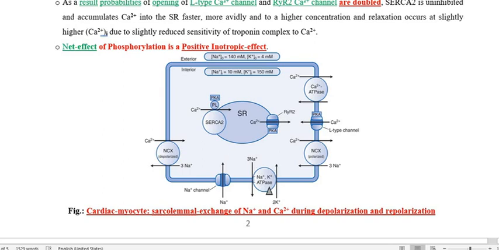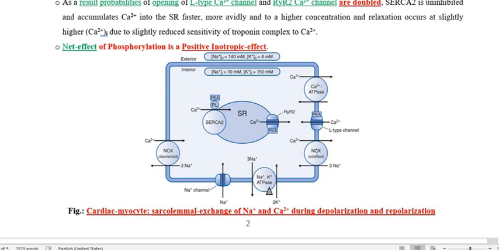This enzyme, present in the sarcolemmal membrane, removes 3 sodium ions from the cytoplasm to the outside, and 2 potassium ions move inside. Therefore, by this means the sodium electrochemical gradient is maintained between both environments, outside and inside, by this sodium-potassium ATPase enzyme.